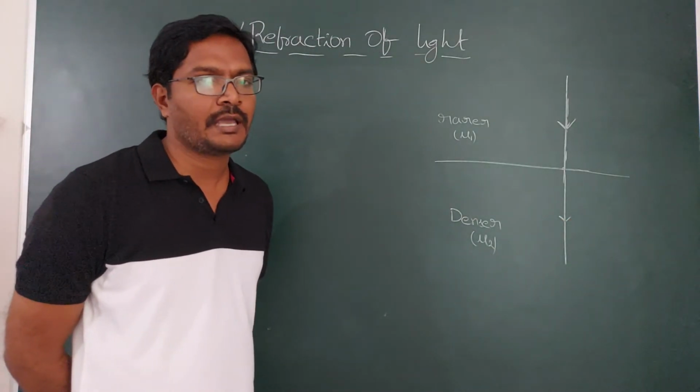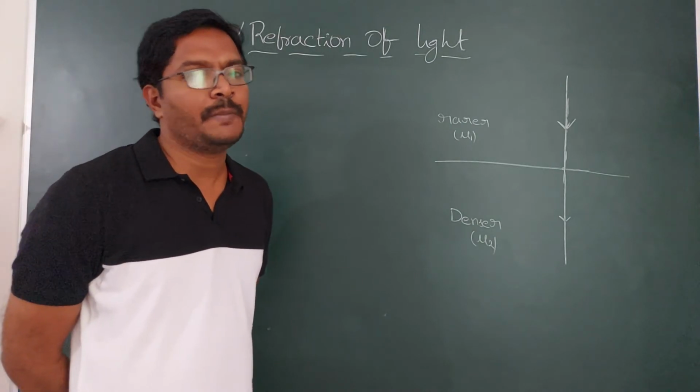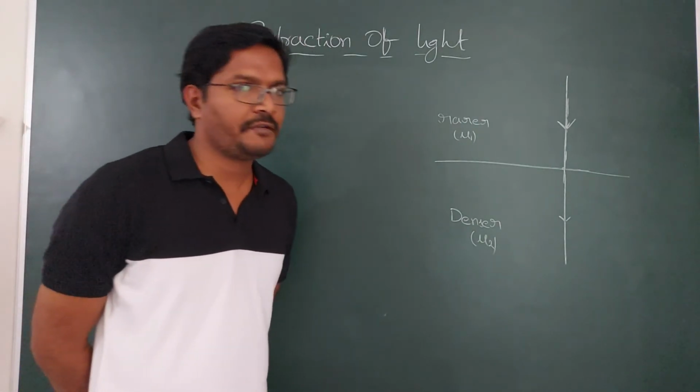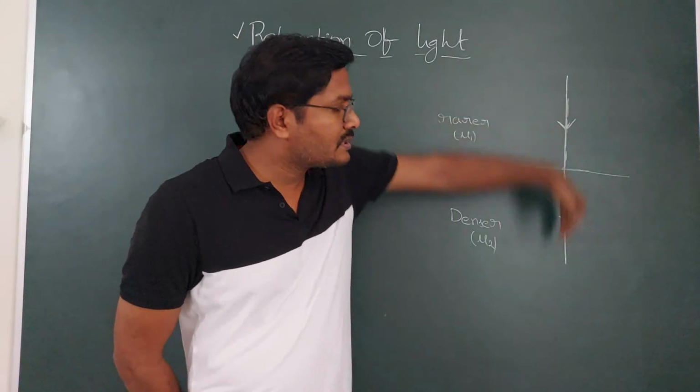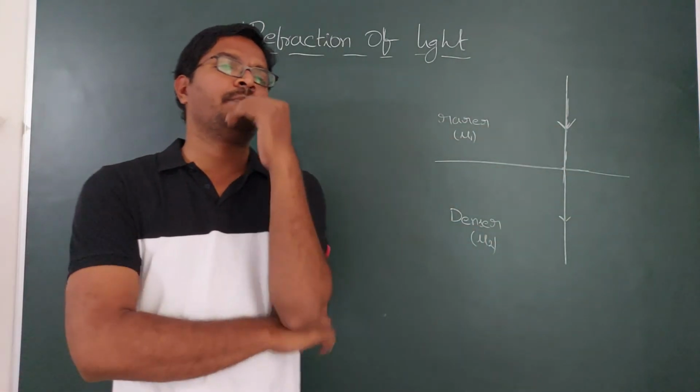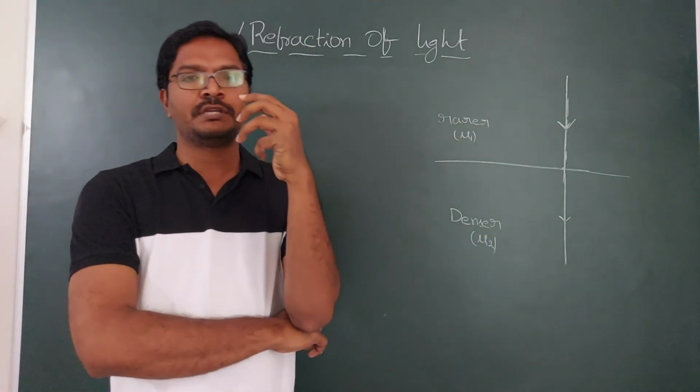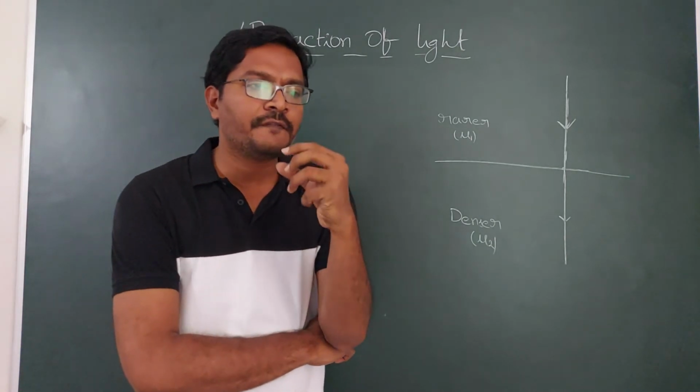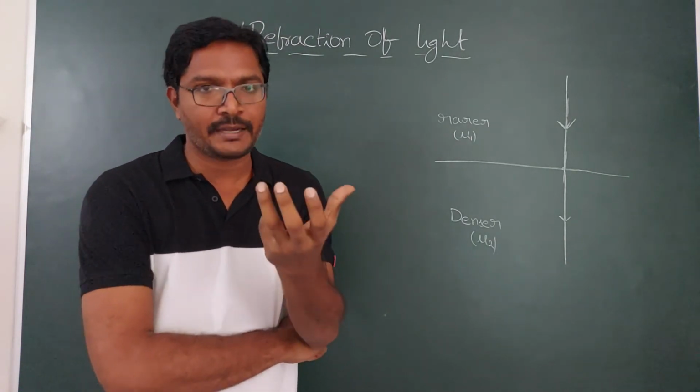So refraction does not happen. Refraction is nothing but a bending of light. So here there is no bend from the original direction. It continues in the original direction. No bending happens. So then you may expect the question: what is the condition for refraction not to happen?